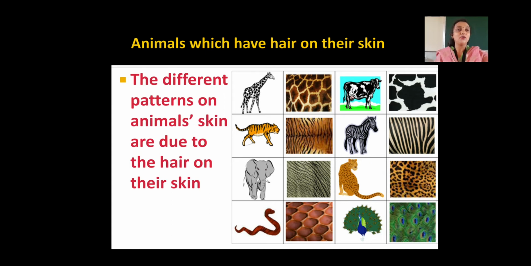Then you can see cow here. So small hairs are present on cow's body. So you can see the pattern of cow's body here. Then we have zebra here. So zebra is having small hairs, right? So see the pattern of zebra's body. Then we have shown you cheetah. Cheetah has small hairs, and see the pattern of their skin. Then we have shown you peacock here. Peacock is having feathers on the body, right? It is having feathers on the body.